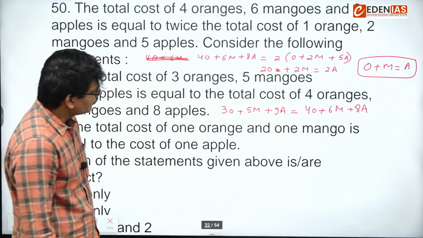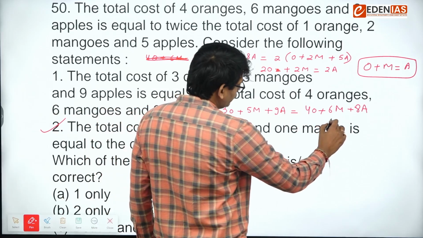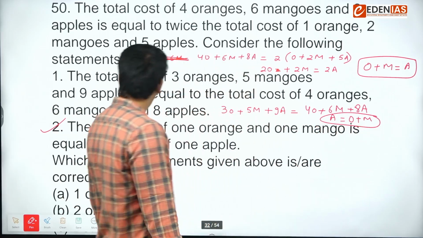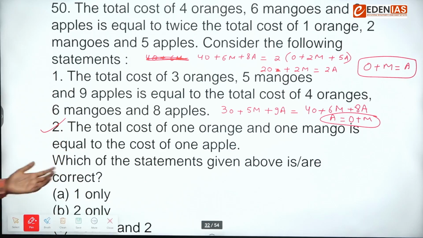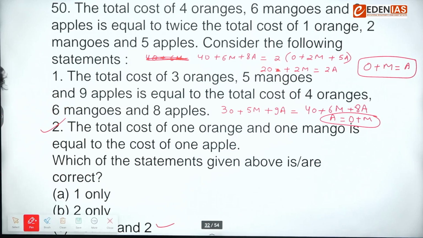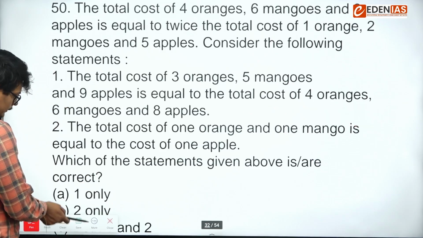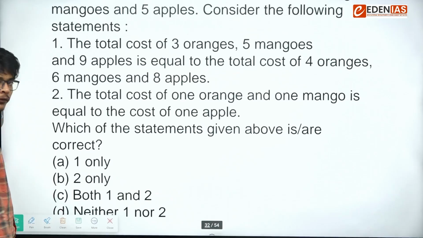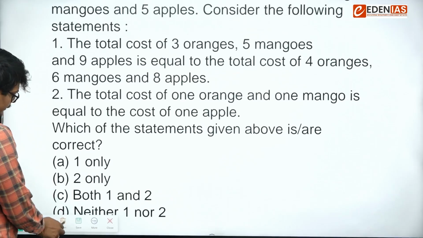Okay, let's simplify this. So you will again get this. So the first statement is also valid, the second statement is also valid. So we can say the answer will be both 1 and 2. Okay. Both 1 and 2 is the right answer. Next.